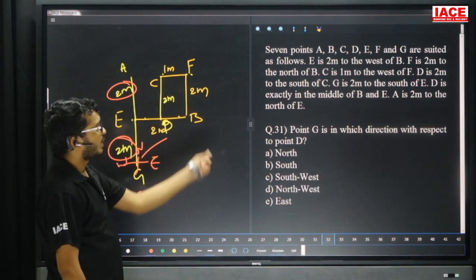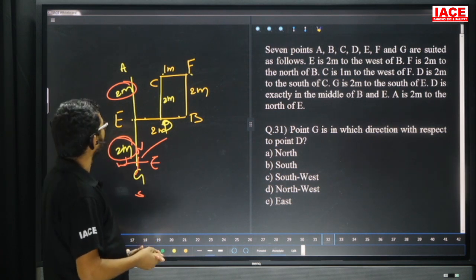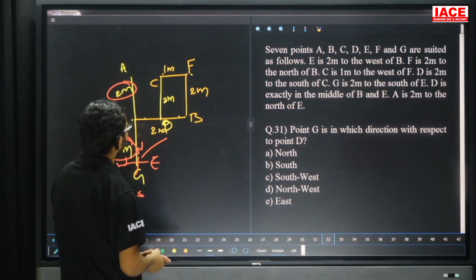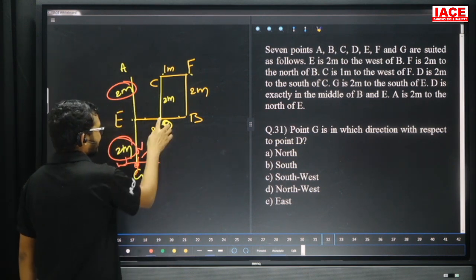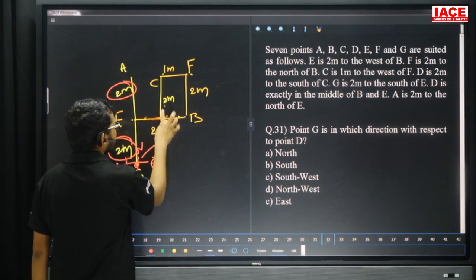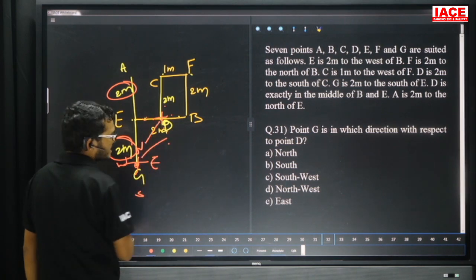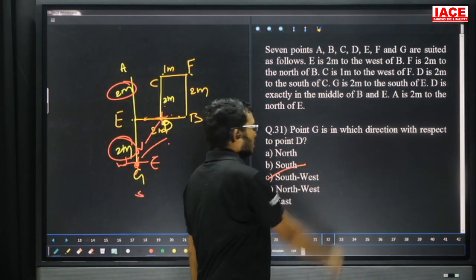Question number 31. Point G is which direction with respect to D? Here east, west, north, south. Answer is what? Southwest. So question number 31, option C.